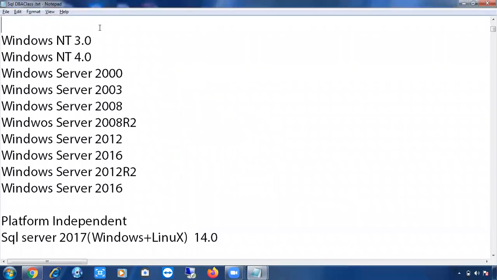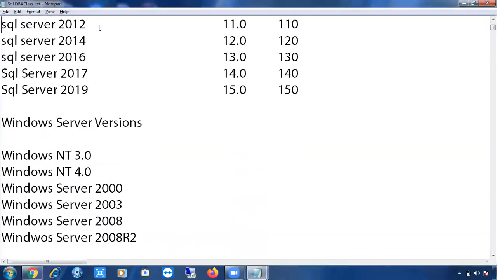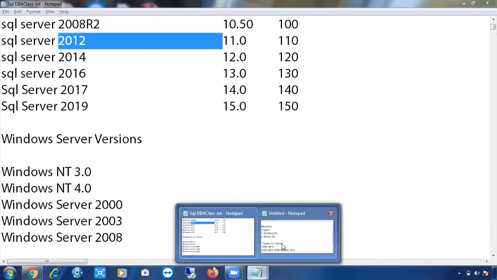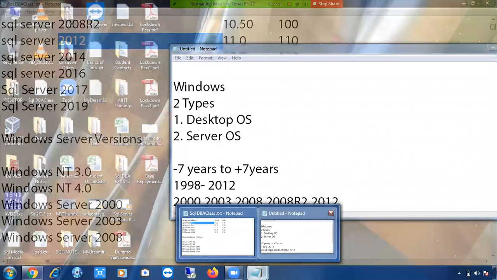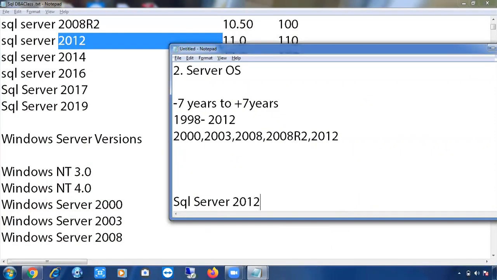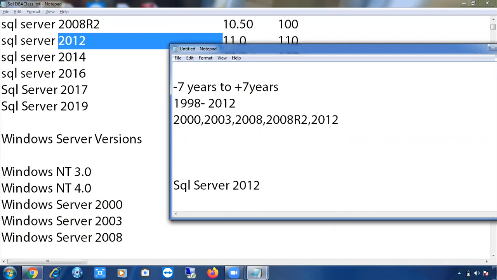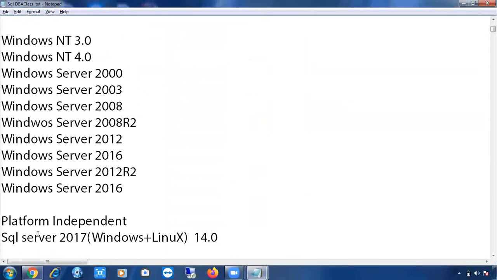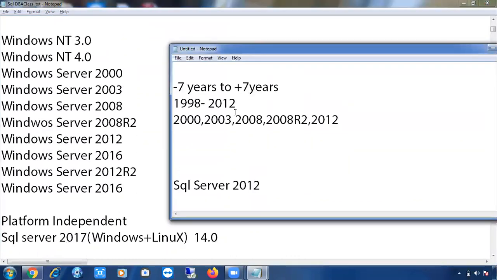Just let me know on what are all the Windows Server versions I can install my SQL Server 2012. 2000, 2003, 2008, 2008 R2. On what are all the versions I can install my SQL Server 2012.